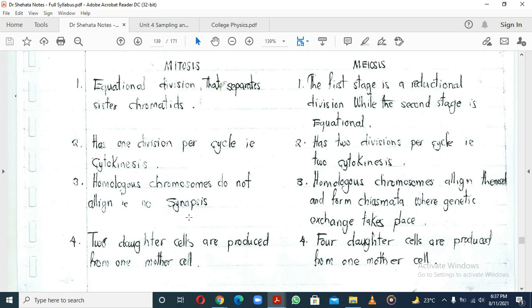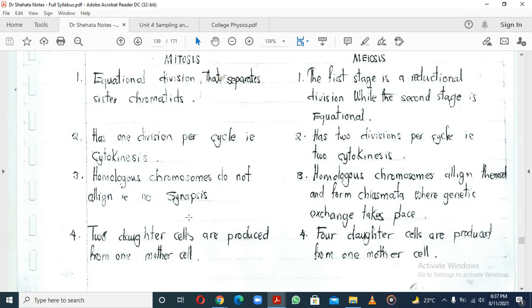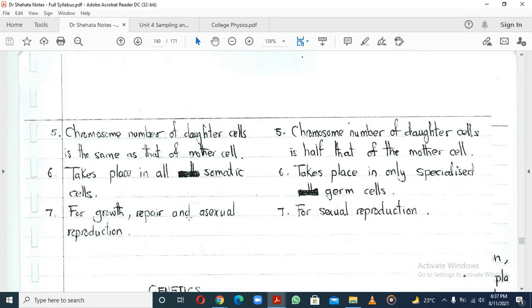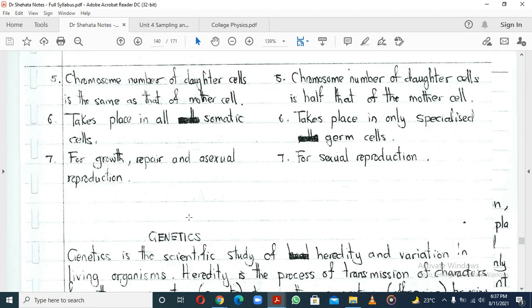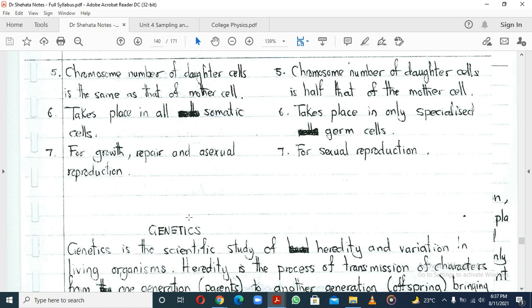Then two daughter cells are produced from one mother cell in mitosis, while four daughter cells are produced from one mother cell in meiosis. The chromosome number of daughter cells is the same as that of the mother cell in mitosis, while in meiosis it is half that of the mother cell. That makes sense because the main purpose why we use meiosis in gametogenesis is that you don't want the sperm and the ovum to have 46 chromosomes.